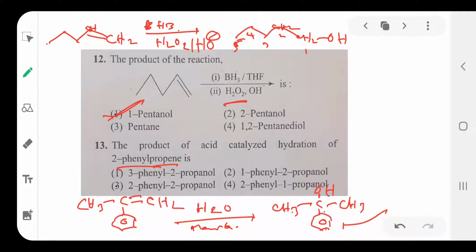So the product of acid catalyzed hydration of 2-phenyl propene. This is 2-phenyl propene. It undergoes the acid catalyzed hydration, meaning addition of water. Then we obtain 2-phenyl 2-hydroxy, 2-phenyl propane 2-ol is formed. 2-phenyl propane 2-ol or 2-propanol will form. Option is 3.